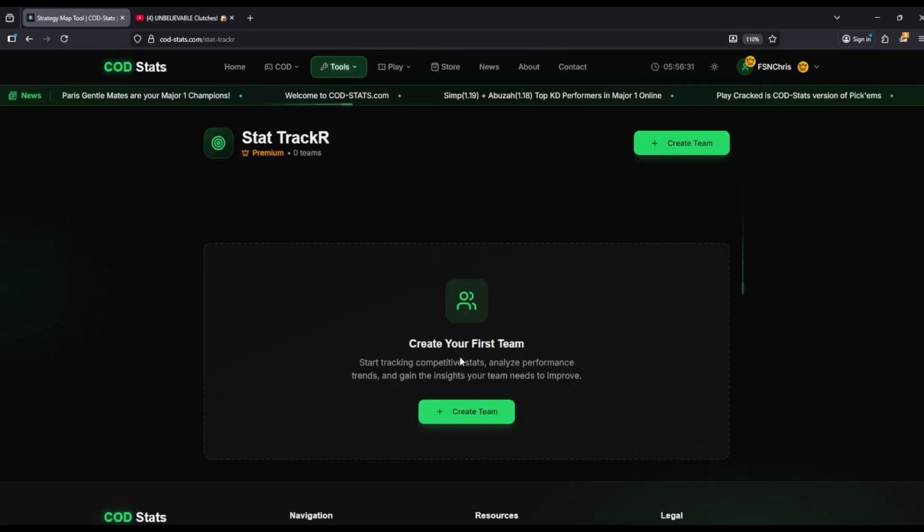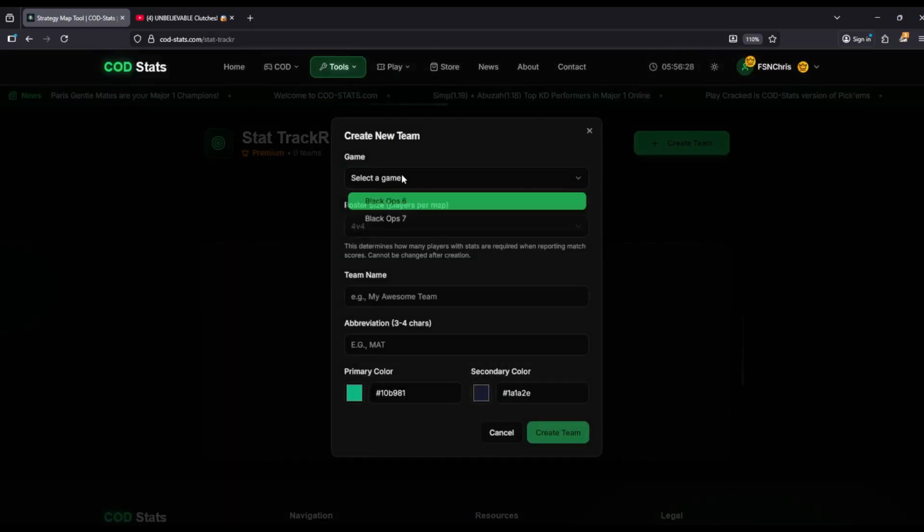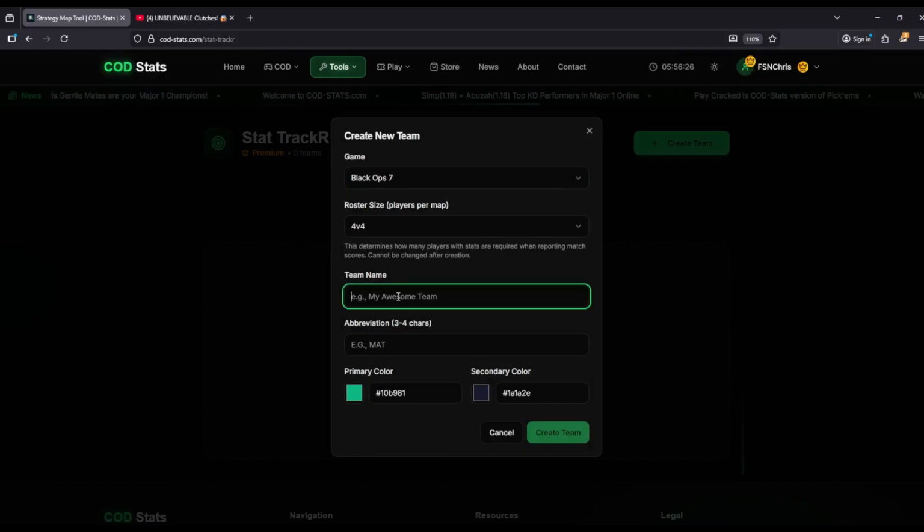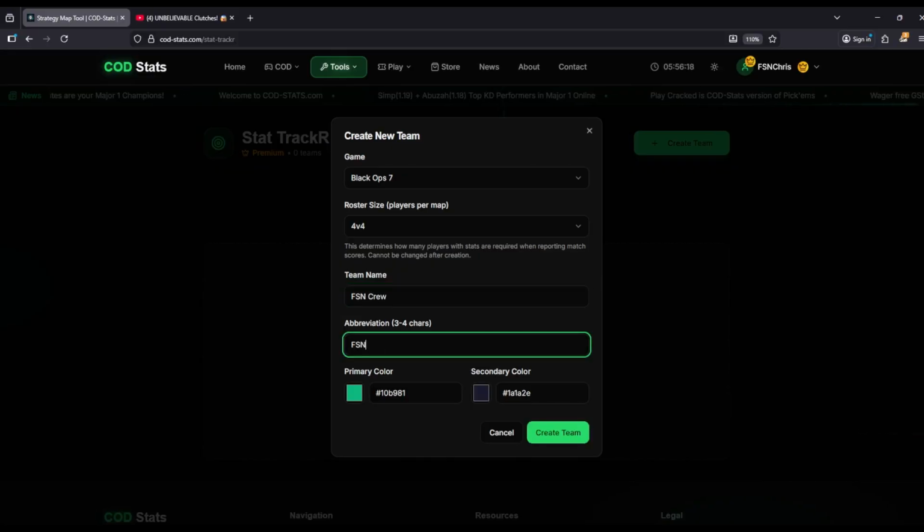So another feature is a stat tracker. So 4v4, we'll call it FSN crew. I almost said FSN Chris. Let's say FSN, right? Okay, so we'll make that, let's use my colors, right? So we'll use, yep, okay.